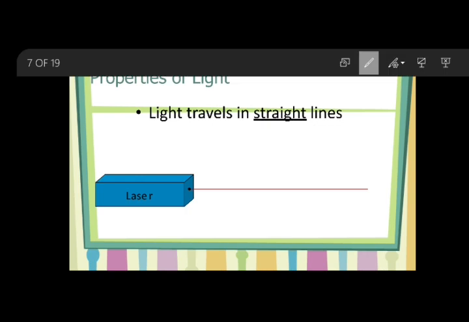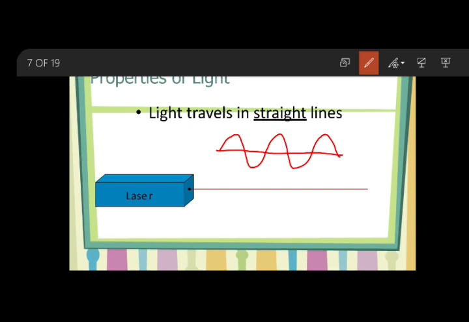Have you ever been to Black Thunder, my dear children? There you have a water game called tides. There you would see the water jumping like this as waves. So the light also travels like a wave but in a straight line.